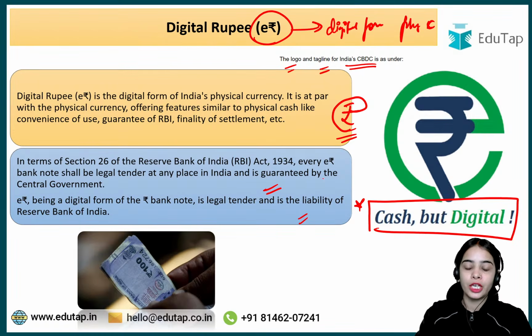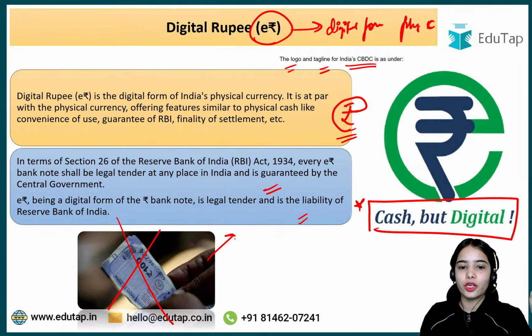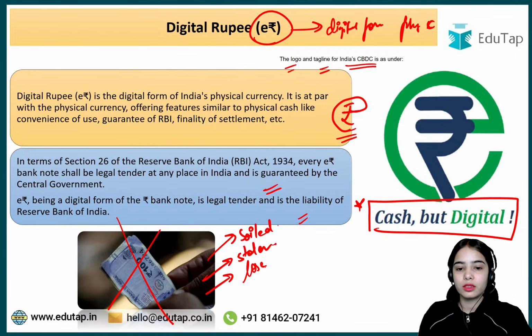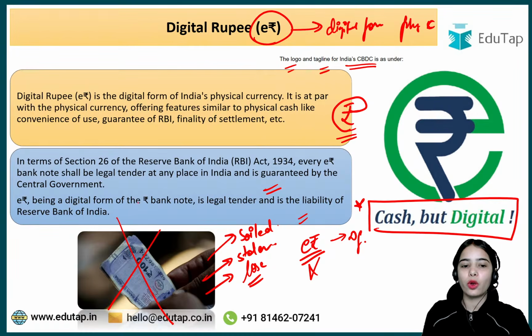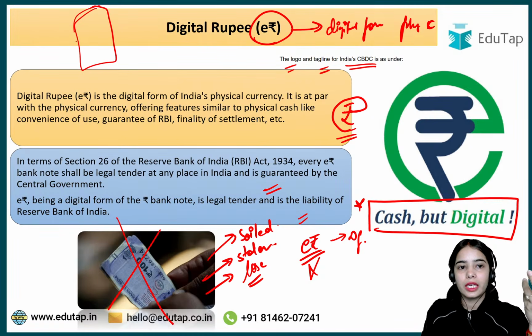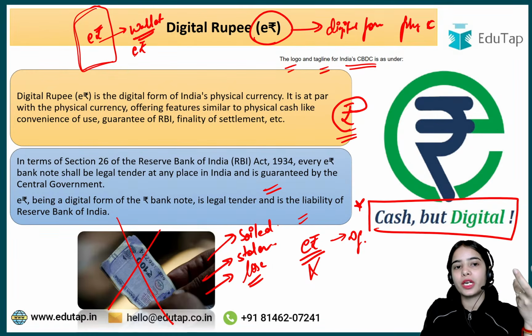Reserve Bank of India. So rather than holding the physical cash that can get soiled, that can get stolen, that you might lose, instead of carrying the physical cash, you can carry the e-Rupee. The e-Rupee, of course, is the digital form of your physical currency, so the banknotes will not get soiled. Let's say your mobile phone, in which you have the wallet, in the e-Rupee wallet, you are keeping your e-Rupee.